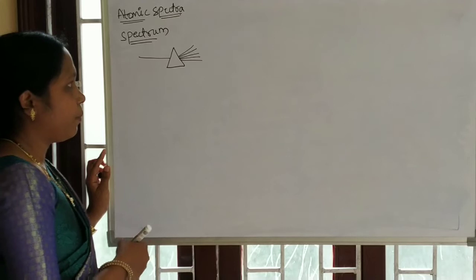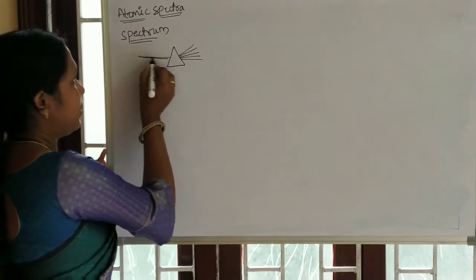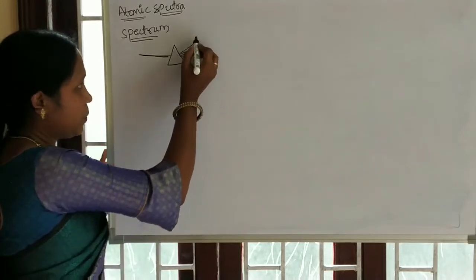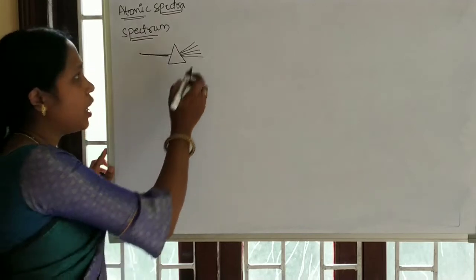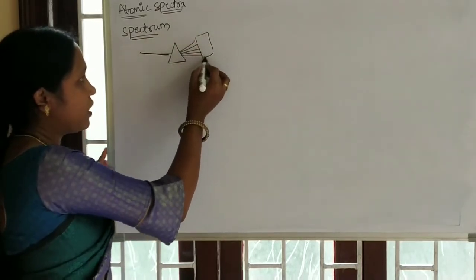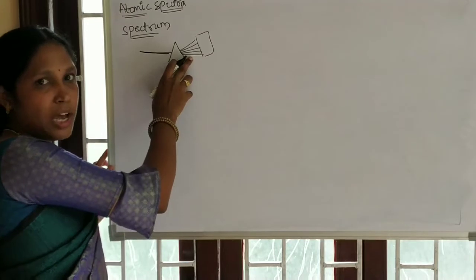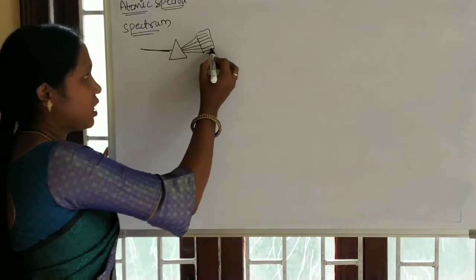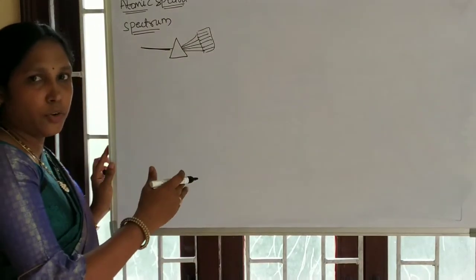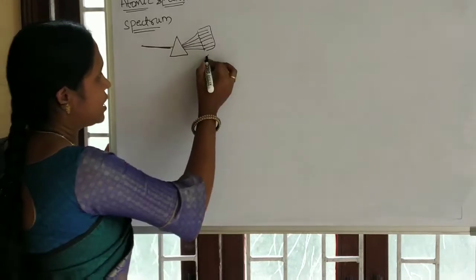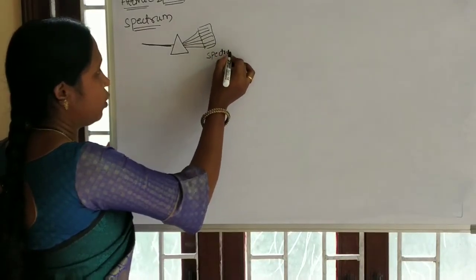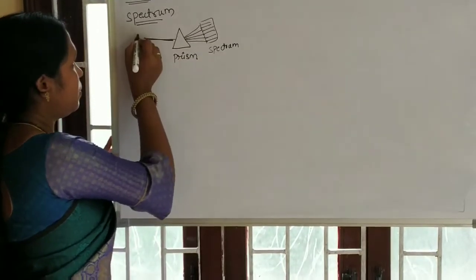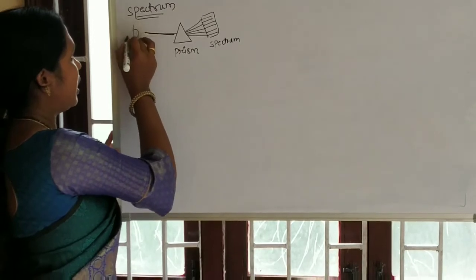The splitting into radiations of different wavelengths and frequencies is known as dispersion, and the arrangement of the different radiations is known as a spectrum. Take a prism and a beam of light, sunlight or any other.